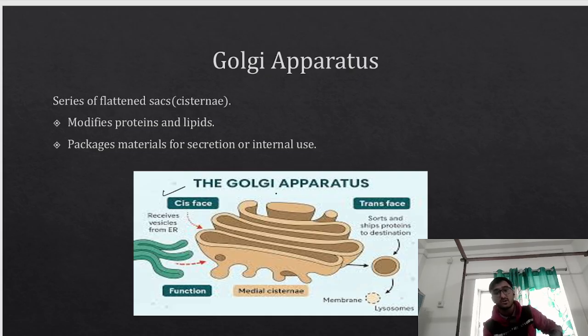What is the function of the Golgi apparatus? It modifies the protein and lipid. Modifies means the immature protein or immature lipid that was coming, now it has to be modified and matured. That responsibility is with our Golgi apparatus. It packages the materials for secretion or internal use. Whatever modification or maturation has to happen will happen inside. Finally it comes out through the trans face, and sorts and ships the protein to its destination.